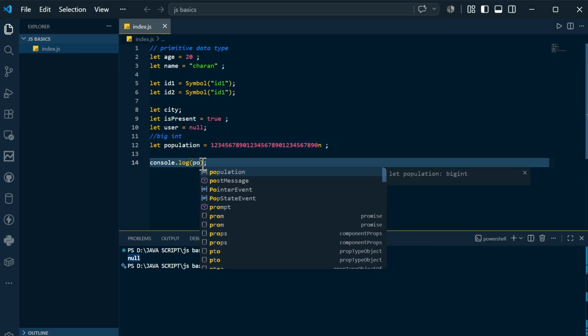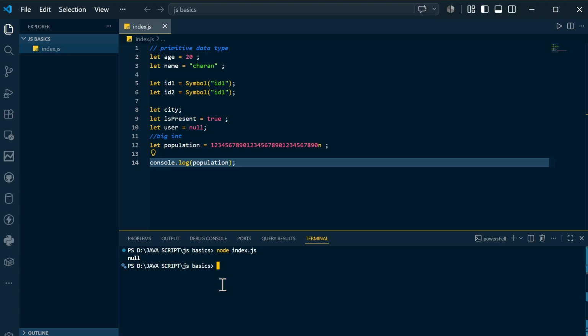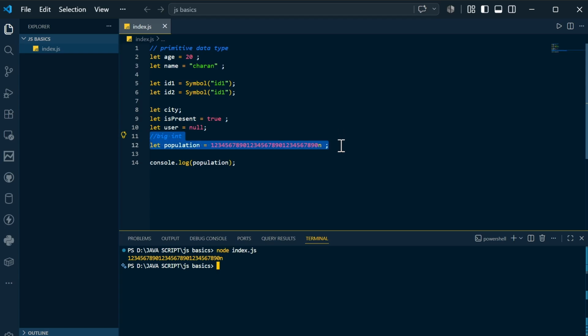If you try to print this population, let's see what happens. If I compile and run, you are going to see a big number. This is known as BigInt. You need not mention it; it's the data type of this number.